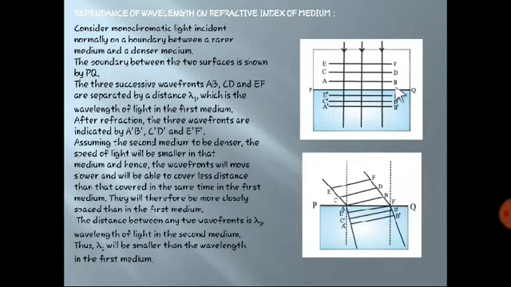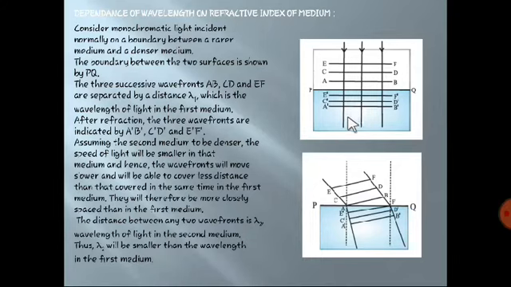So what happens to these wavefronts? The speed of these waves A, B, C, D and E, F will be higher in the first medium compared to this. So what happens to the speed? It goes on decreasing. As the speed decreases, they will be very closely packed to one another. They cover a very small distance compared to this. Here you can see the distance between them is larger compared to this. Why is it so? Because the medium is denser, the speed of light will be smaller. So the wavefront will move slower, covering the same distance but in more time.